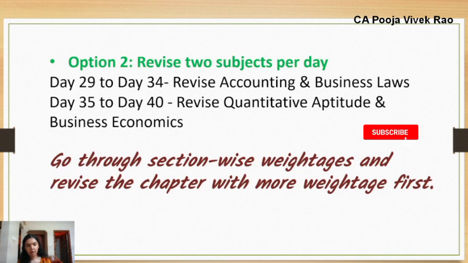Now coming to option 2. Revise 2 subjects at a time. Day 29 to day 34, revise accounting and business laws. Day 35 to day 40, revise quantitative aptitude and business economics. Here again we have grouped one practical subject with one theory subject. You can go through the section-wise weightages and revise first the chapters which carry more weightage.